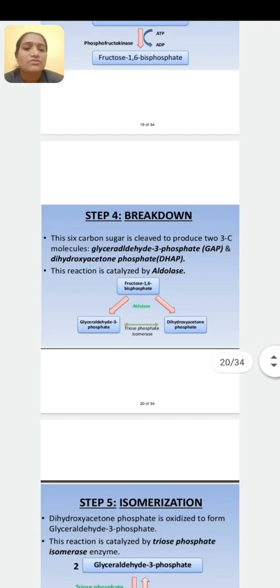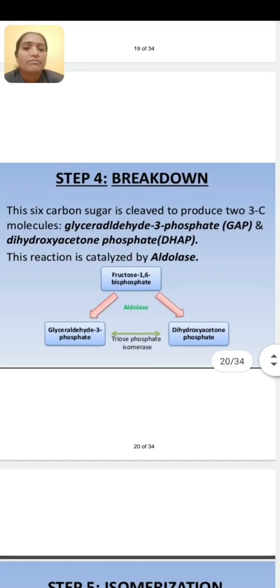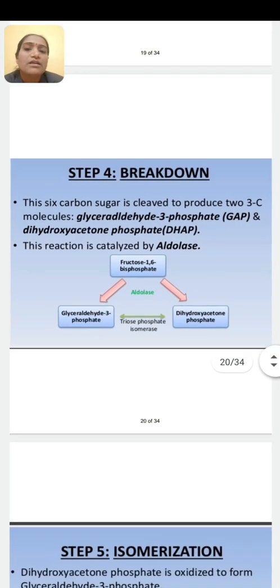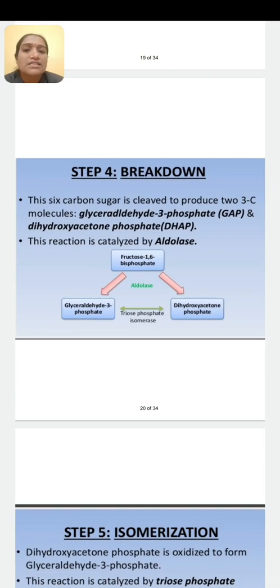Then next one, breakdown or cleavage. This step is also known as cleavage. Here the 6-carbon sugar is cleaved to produce 2 molecules containing 3 carbons. Which are they?